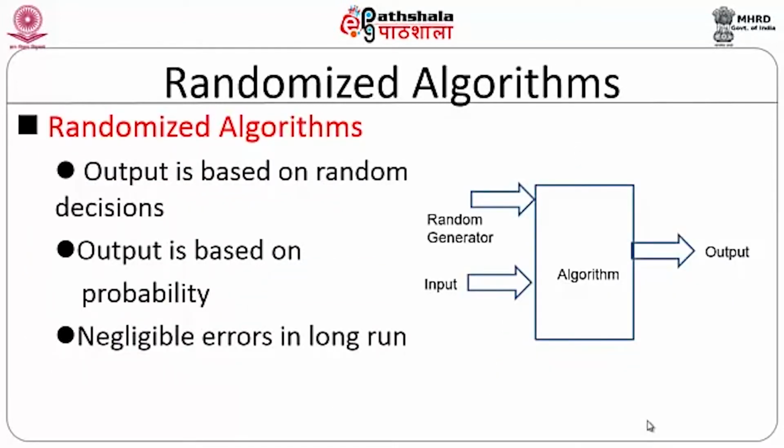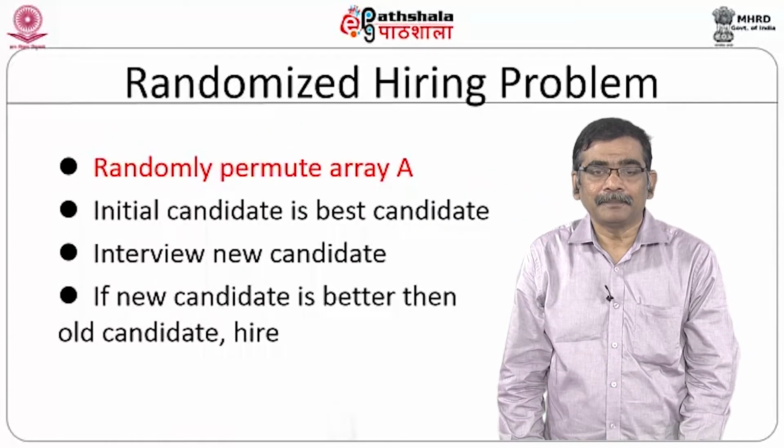So, randomized algorithms are algorithms whose output is based on random decisions. The output is based on probability, and randomized algorithms are always associated with outputs which have some sort of a probability. So, there will be some sort of a negligible error in the long run.